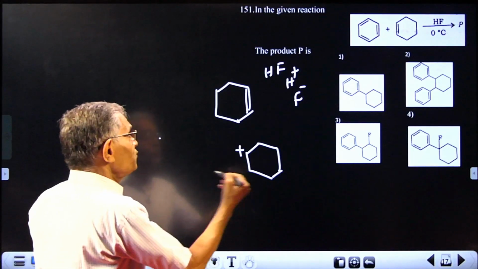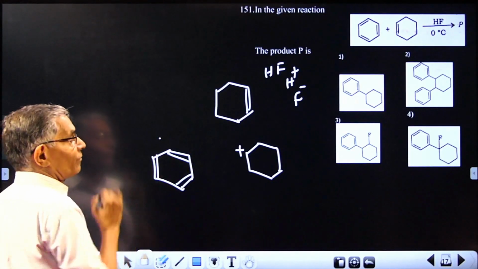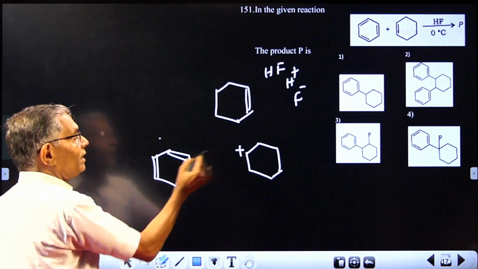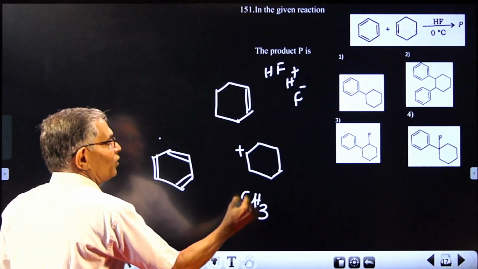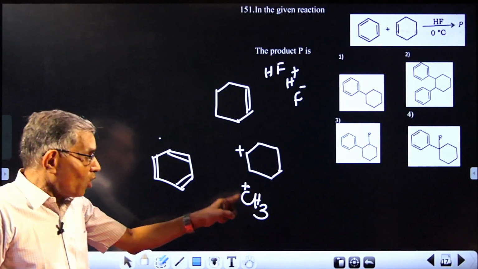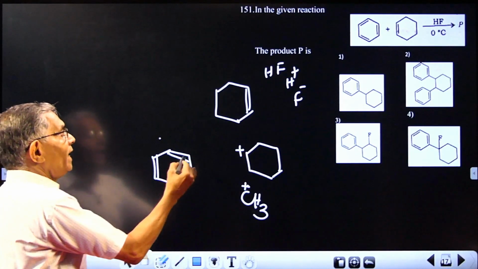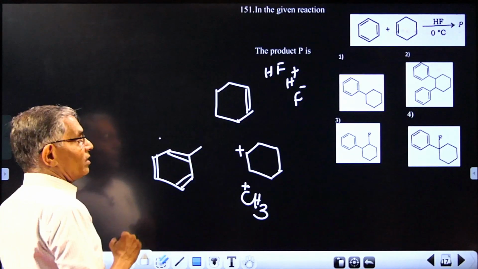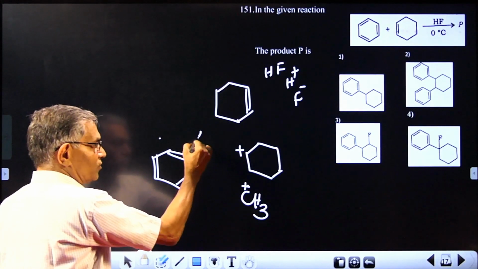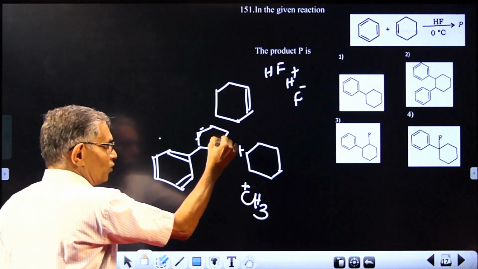Next, you have the aromatic ring benzene. This carbocation can attack it, just like a CH3 plus carbocation attacks the benzene ring in a normal Friedel-Crafts reaction. This carbocation can attack and you can get it attached to this compound. So this corner is attached to the cyclohexane part.